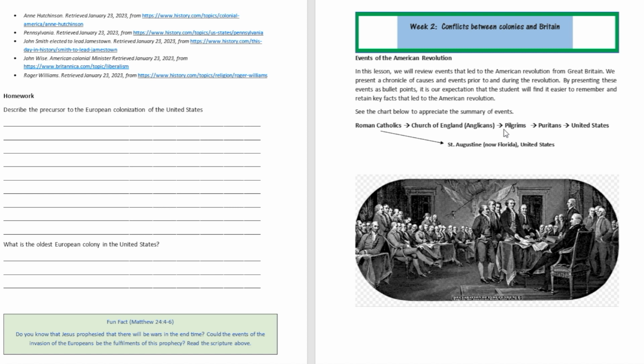But even prior to that, there was a movement of the Spaniards, who came from the Roman Catholics as well. They came to a place called St. Augustine, which is now in Florida, to colonize Florida. So between the movement of St. Augustine in the 1500s and the movement of the Pilgrims and Puritan fathers, these started potential conflicts that will lead to what we know right now as the United States of America.